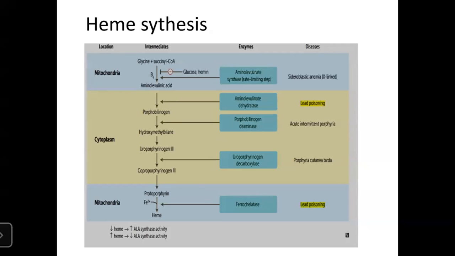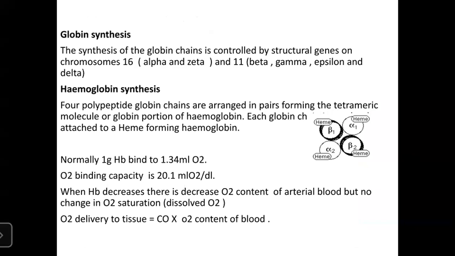If ALA synthase activity is increased, hemoglobin production is increased, whereas if there is increased hemoglobin, ALA synthase activity is decreased. Now coming to globin synthesis, the synthesis of globin chains is controlled by structural genes on chromosome 16 for alpha and zeta, and chromosome 11 for gamma, epsilon, beta and delta, right?